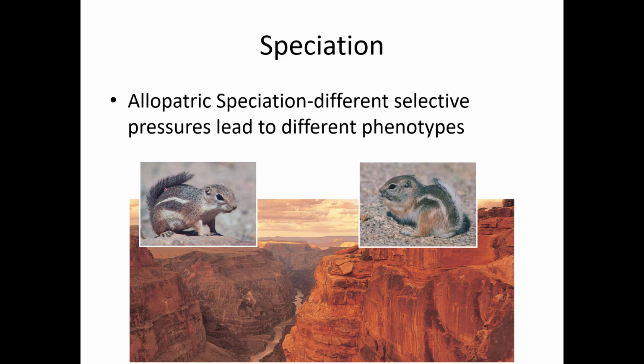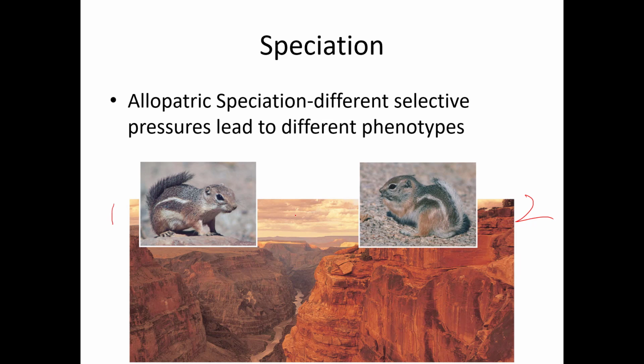Okay, so we can see here an example of allopatric speciation that they've actually seen at the Grand Canyon, where there are chipmunks or ground squirrels on each side of the Grand Canyon. They originally were a single population. They got separated around the Grand Canyon. They each adapted to the different conditions on either side, and they have diverged into different species.